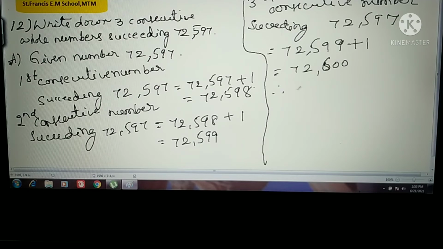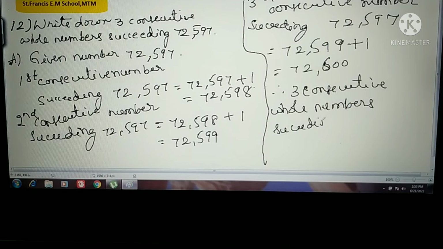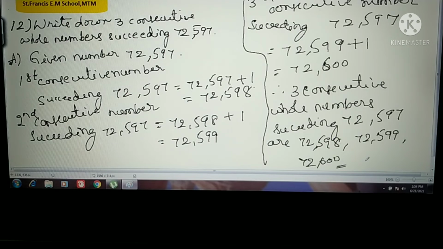So therefore, in the last line, write down the final answer: three consecutive whole numbers succeeding 72,597 are 72,598 one number, 72,599 another number. The third one is 72,600. These are the three numbers succeeding the given number.